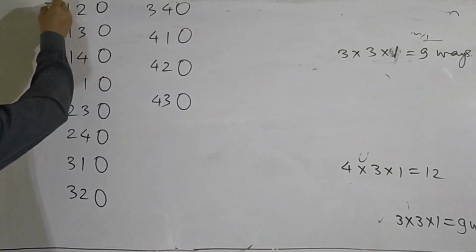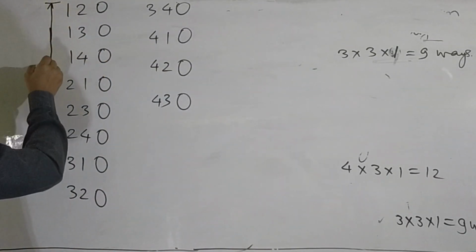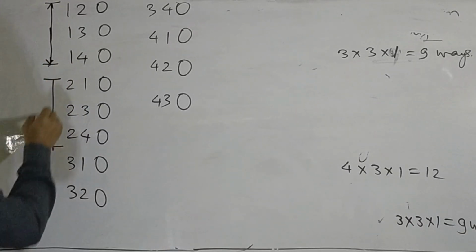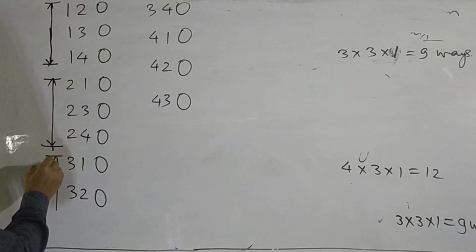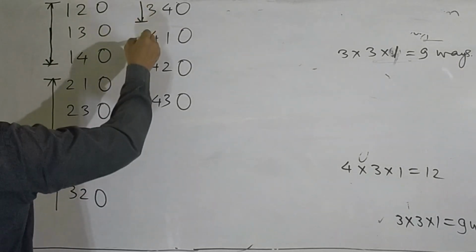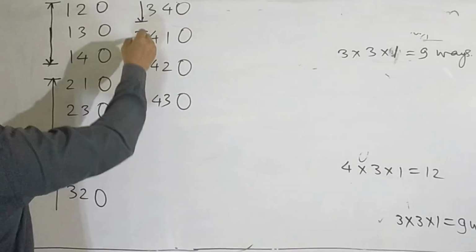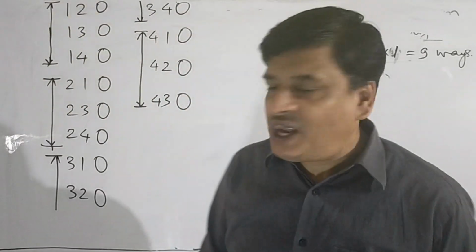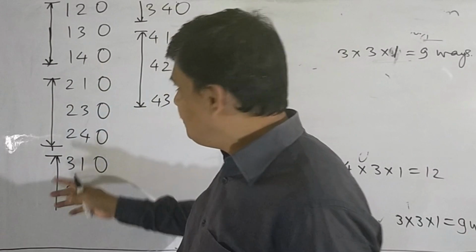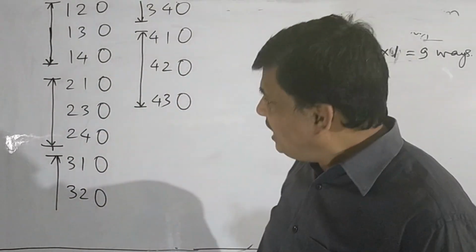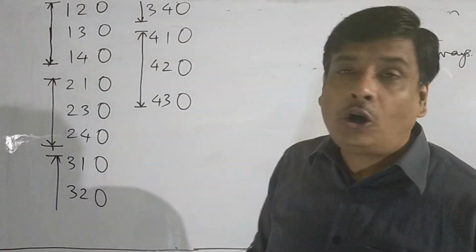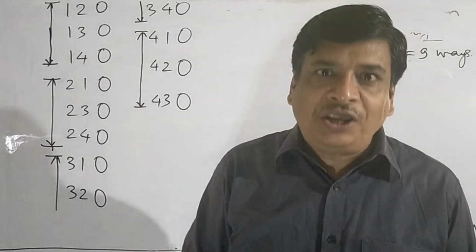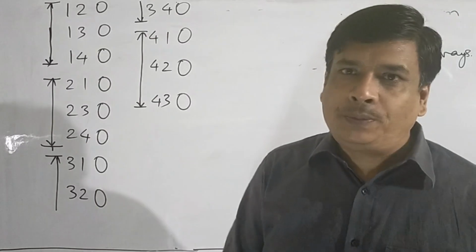The 100 place is taken 1 or 2 or 3 or 4. So there are 4 ways of selecting the 100 place. We can take the digit 1 or 2 or 3 or 4. But the unit place is taken in all these arrangements only 0.